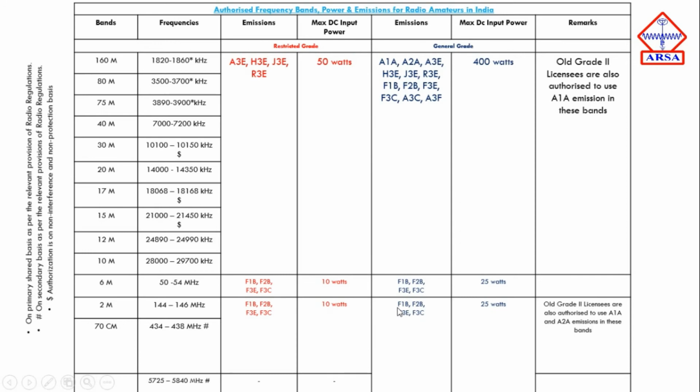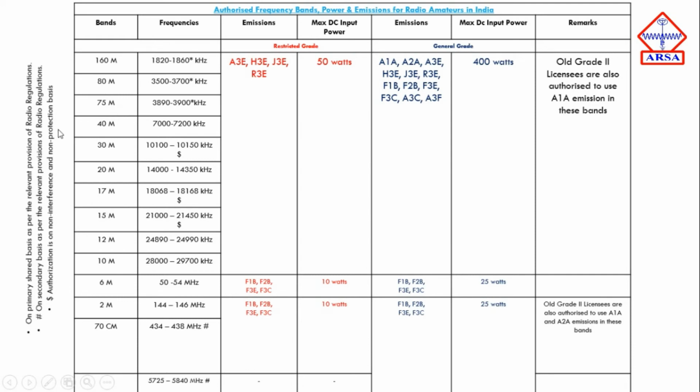Similarly, emission for general grade is F1B, F2B, F3E, F3C, and the maximum DC input power is 25 watts. Now this will be similar for the 70 centimeter band also, where the frequency lies from 434 to 438 megahertz.